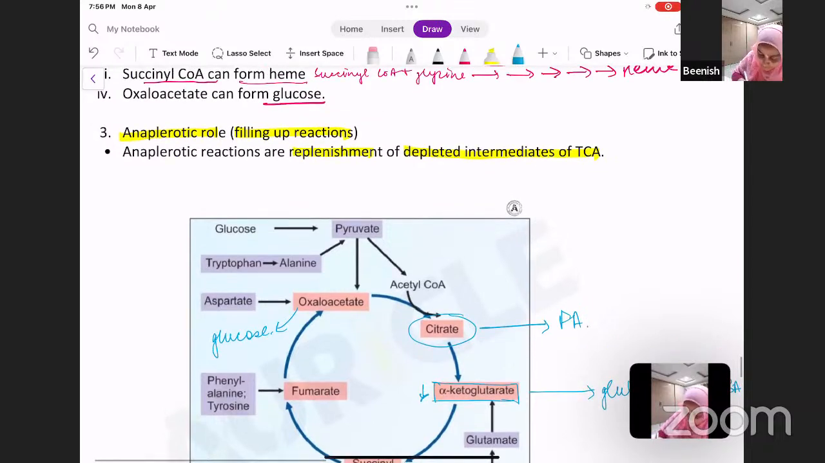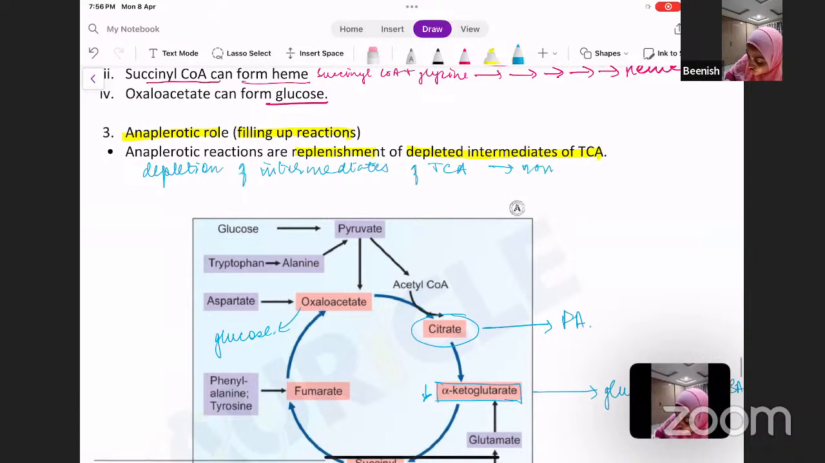Your TCA will be impacted if the intermediates are depleted, because then how will the cycle run? It will be affected. So the intermediates need to be replenished after they are used for anabolic roles. So the anaplerotic role is replenishment of these depleted intermediates of the TCA cycle.